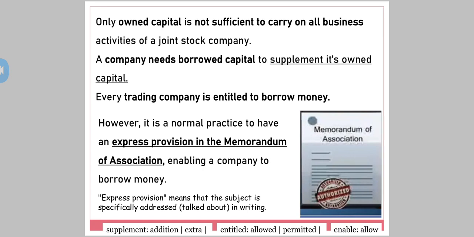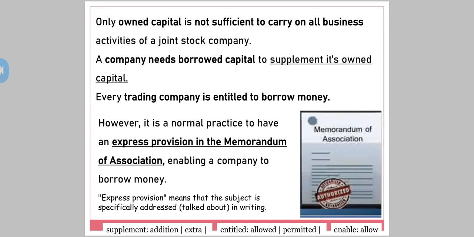However, it is a normal practice to have an express provision in the Memorandum of Association enabling a company to borrow money. Now, the Memorandum of Association is the most important document of a company, which has all the information related to the external affairs, external management of the company. You have the name clause, address clause, object clause, right? So yes, in the Memorandum of Association, there is an express provision. Now let's see what is express provision.